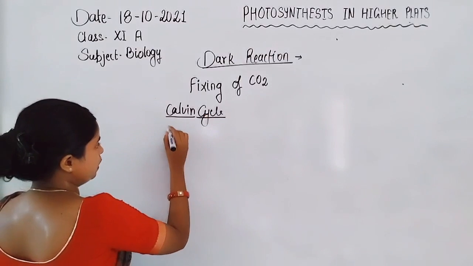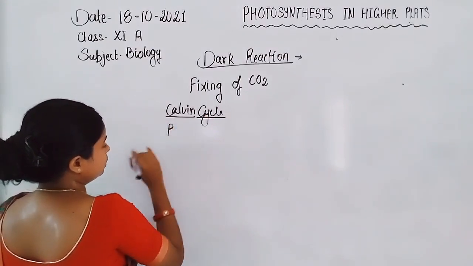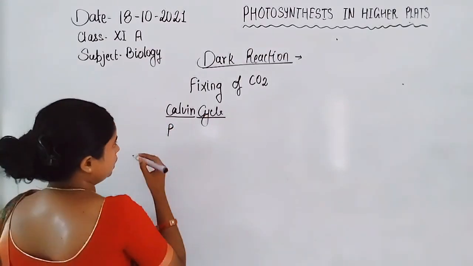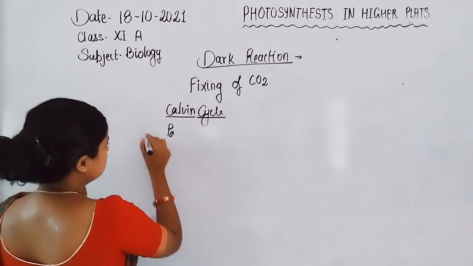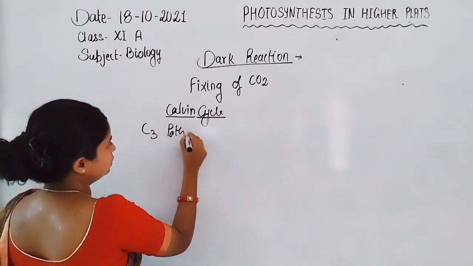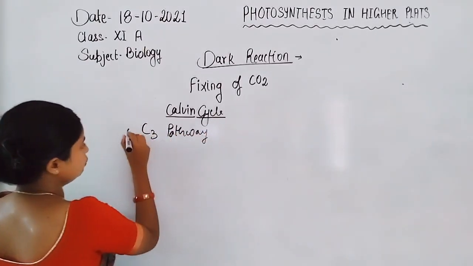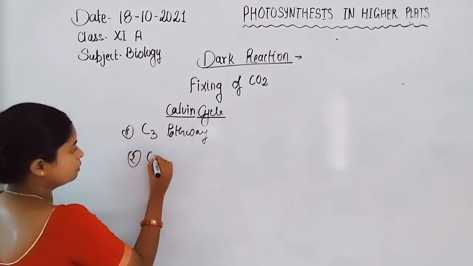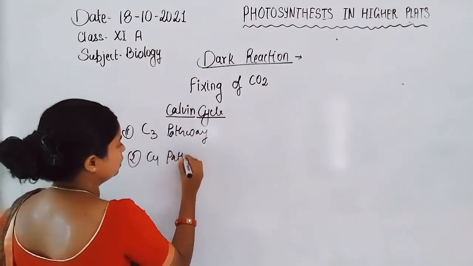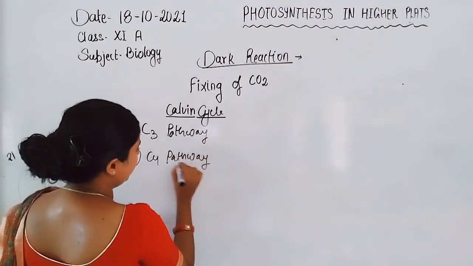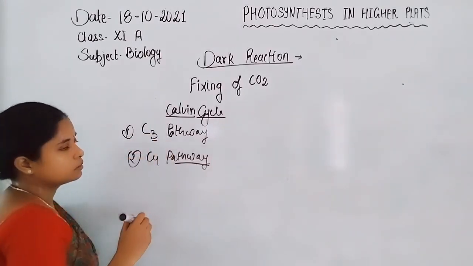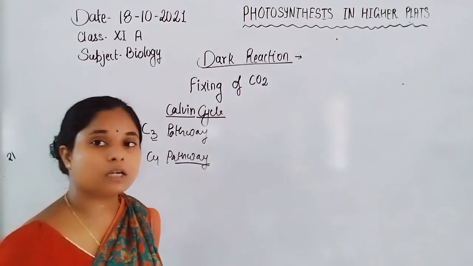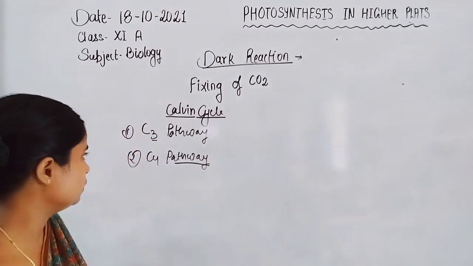First, we discuss the pathways. Two types of pathway run in the fixing of carbon dioxide in photosynthesis: the C3 pathway and the C4 pathway. In the C3 pathway, the first compound formed is a 3-carbon compound, which is why it is termed the C3 pathway.